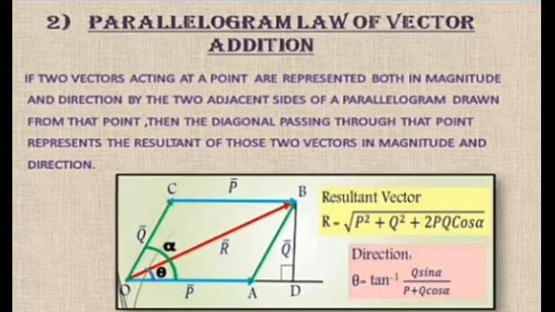It means if vectors P, Q and the angle between them are given in the question, then with the help of these two relations, we can calculate the resultant R of the vectors P and Q and the direction of the resultant vector.